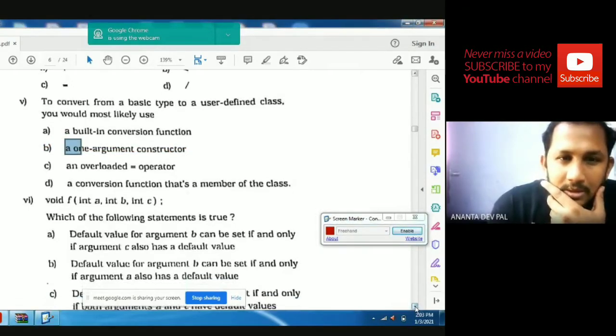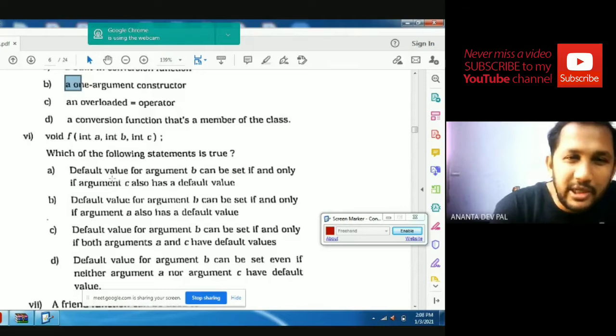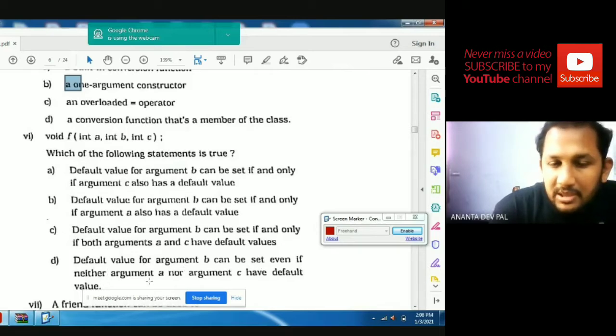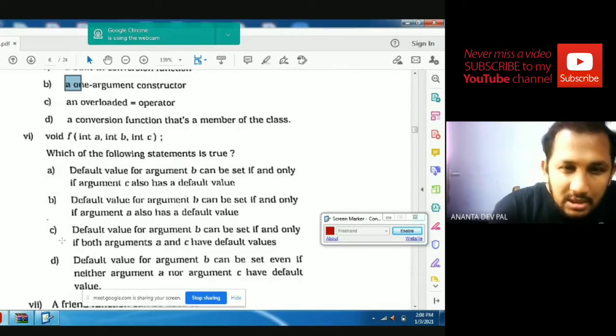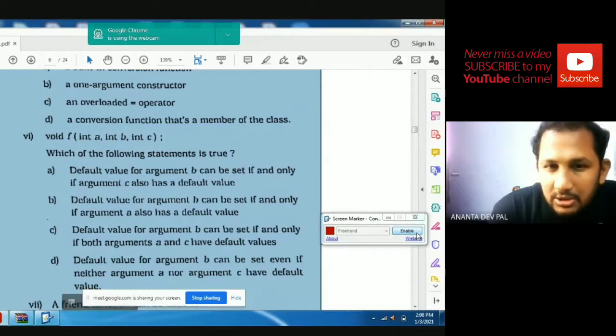Question number 6. The following statement is true. void f(int a, b, c). Which of the following statements is true? Default value of argument b can be set if and only if argument c has a default value. Default argument b can be set if and only if argument a has a default value. Default value of b can be set if and only if both arguments have default values. Default value of argument b can be set even if neither argument a nor argument c has a default value. The true answer is C.